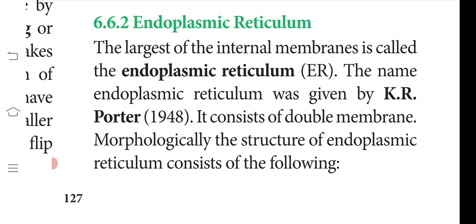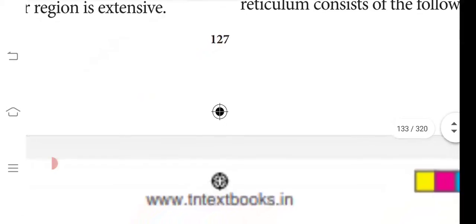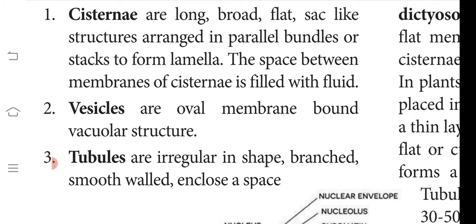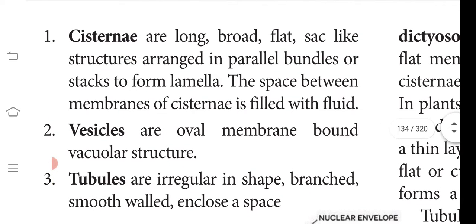Second one is about endoplasmic reticulum. You are very familiar with the endoplasmic reticulum and its types. It was first reported by K.R. Porter. He said that it consists of a double membrane, and the types of the endoplasmic reticulum are differentially classified based on their structure: cisternae, vesicles, tubules and so on. You call the endoplasmic reticulum cisternae when they are long, broad and flat sac-like structures. Broad sac-like means it's a bag-like structure. When it is long and broad, it is called cisternae.